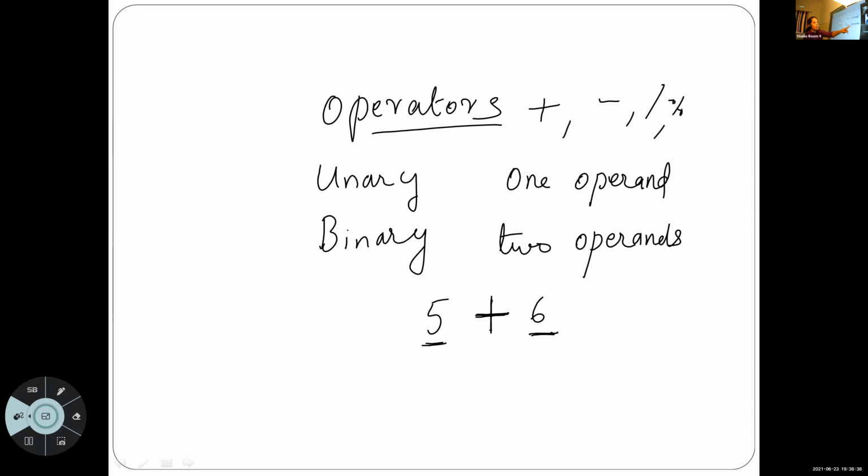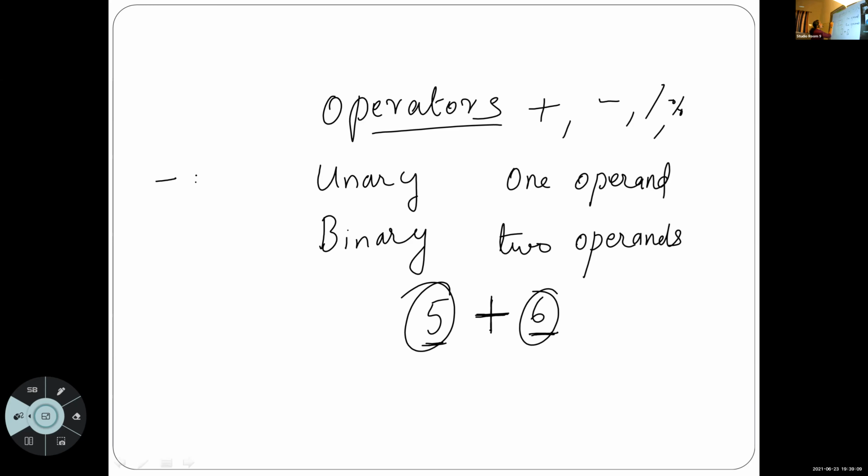The concept of operand is clear? Naveen? Yes. What about Anish? Yes, ma'am. Okay, so plus is a binary operator. Binary operator means the operator that uses minimum 2 operands. Operand means the values used along with the operator. That is binary operator. Then I will give an example for unary.